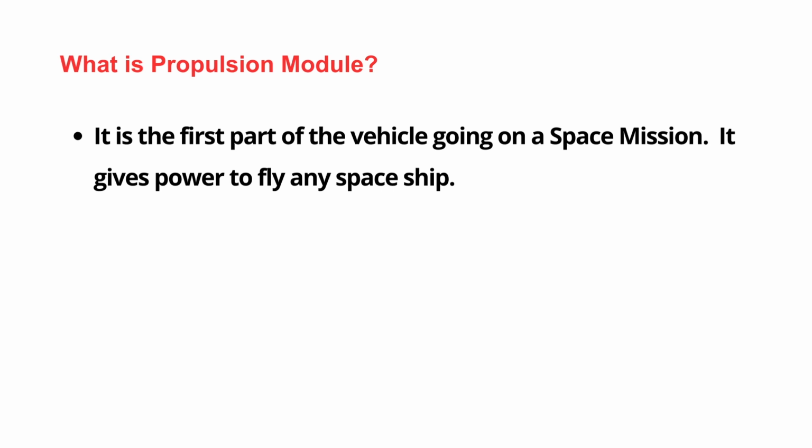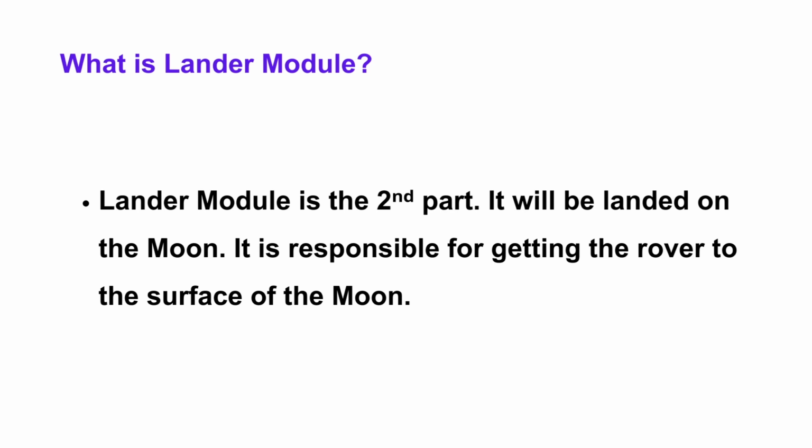Next question. What is the propulsion module? Propulsion module is the first part of the vehicle going on a space mission. It gives power to fly any spaceship. Next question is, what is the lander module? Lander module is the second part. The lander module will land on the moon. It is responsible for getting the rover to the surface of the moon.